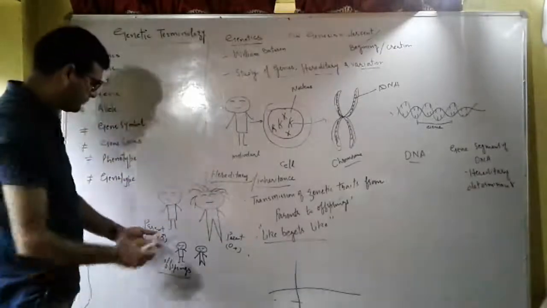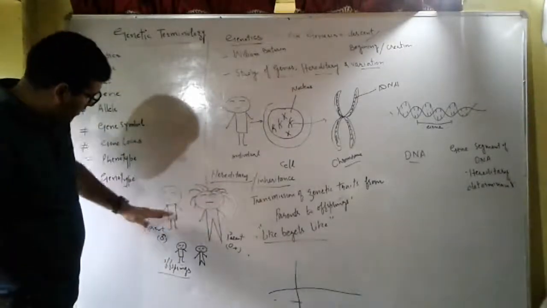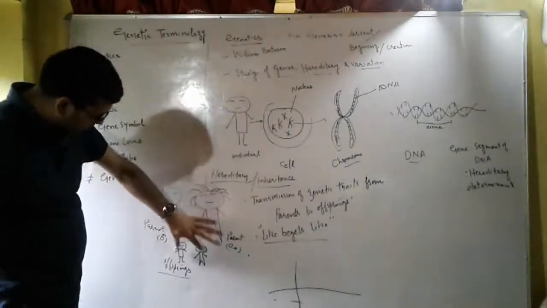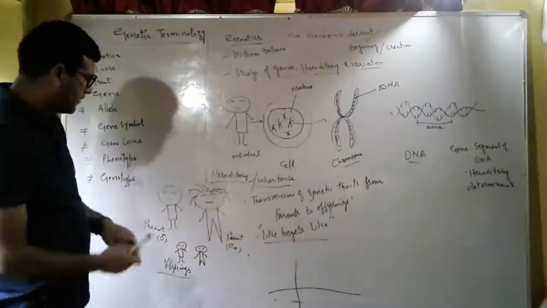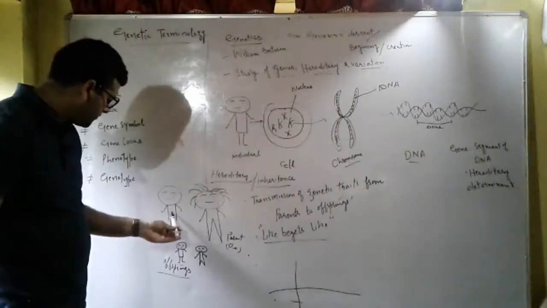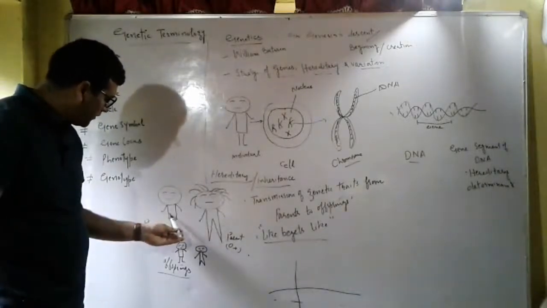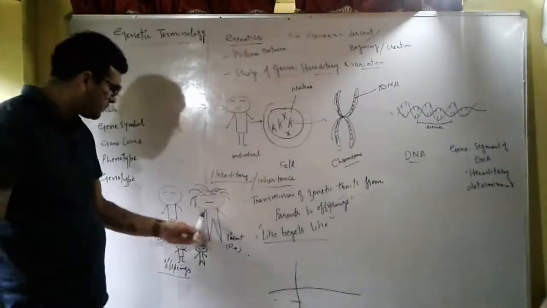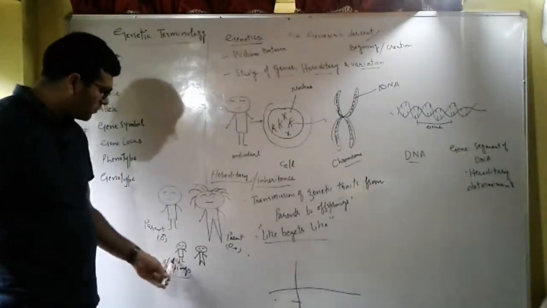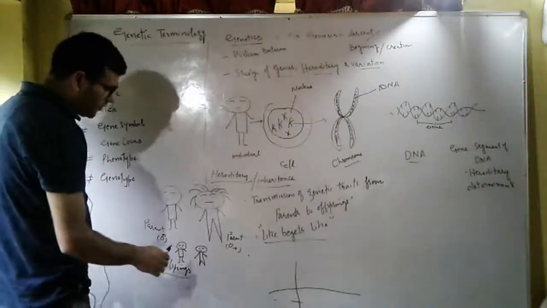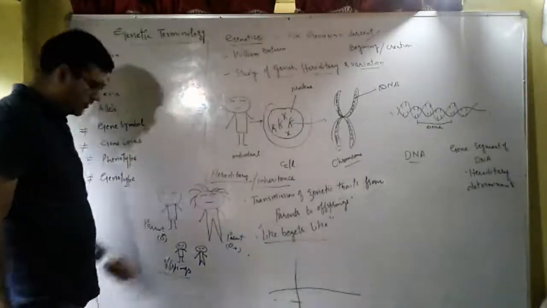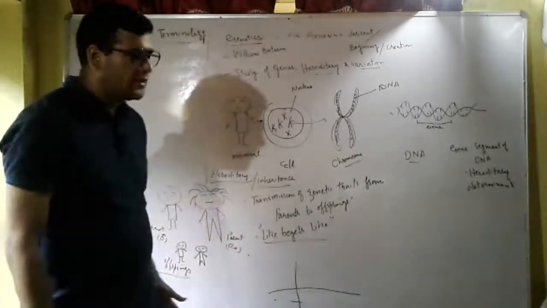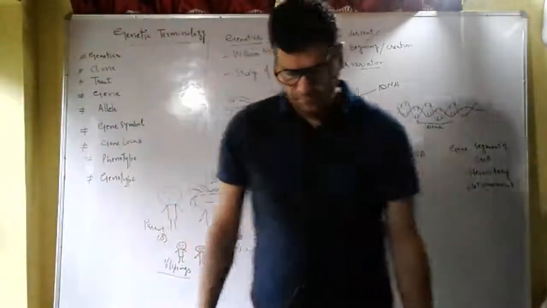That means the characters, your traits, are transmitted from parents to offsprings. This is what is called heredity or inheritance. They have parents, and they transmit their characters to the offsprings. This is what is called inheritance or heredity. The transmission of characters from parents to offsprings is known as heredity or inheritance.